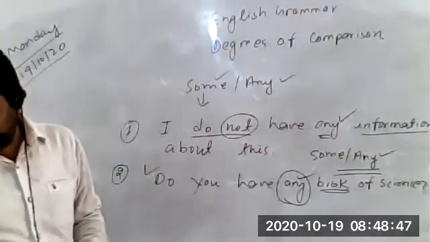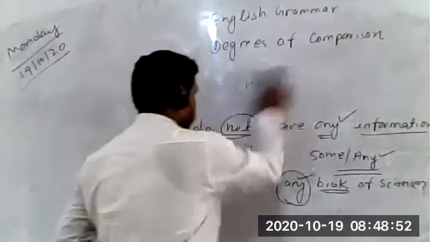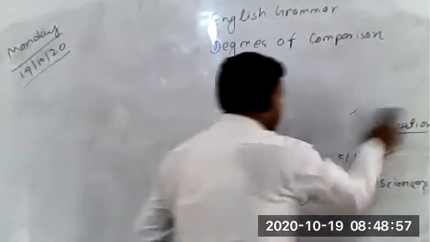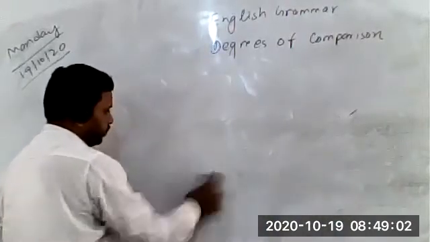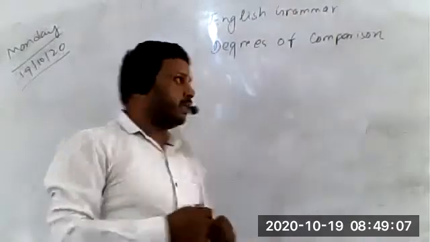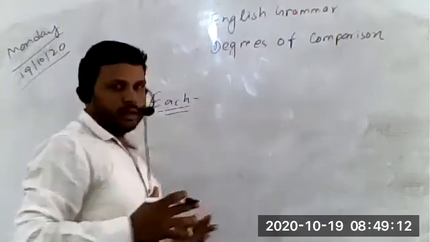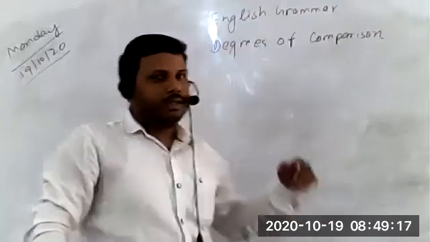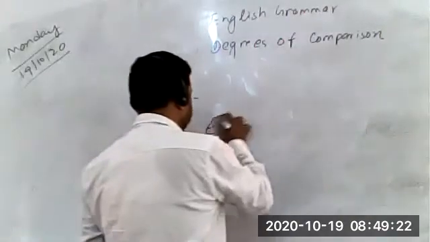Now we will see the next adjectives, each and every. We have already discussed them in the pronoun chapter, but let me tell you again that each refers to the individual. Each is used when we are talking about a group of people and referring to them individually, one by one. In such cases we use each, like each student is doing his work.